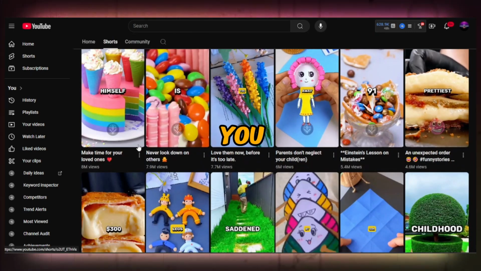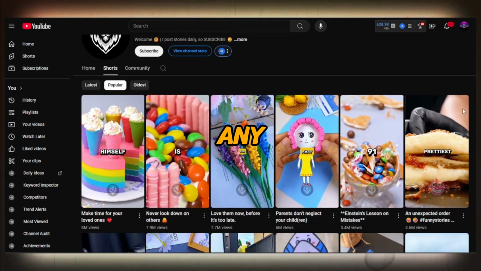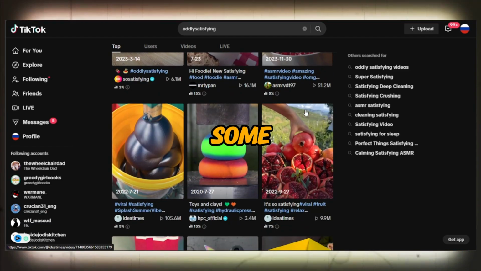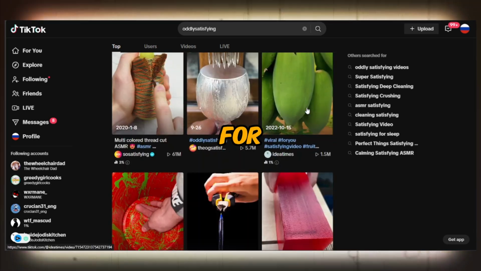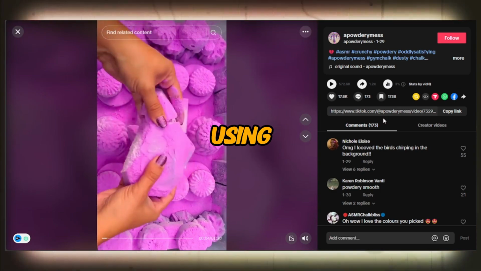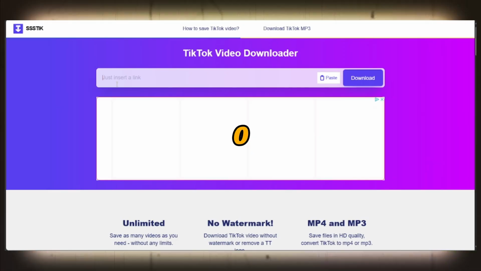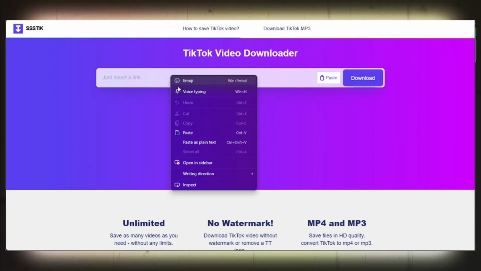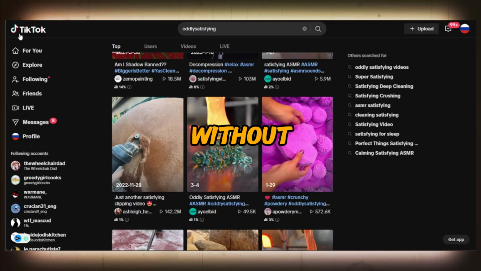Today I am going to show you how stupidly easy it is to safely create viral shorts without any copyright or reuse content issues. First, let's grab some clips from TikTok. You can search for oddly satisfying clips all over TikTok and download them in HD format using Publer or s-sdok.io. I will go through and download all the clips I need. Just download the clips without the watermark.